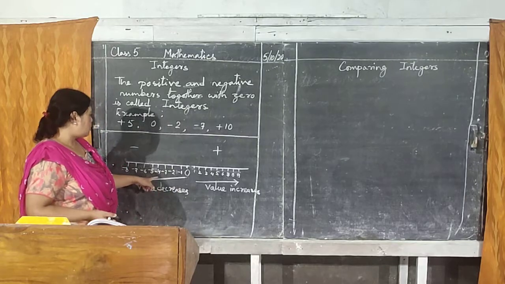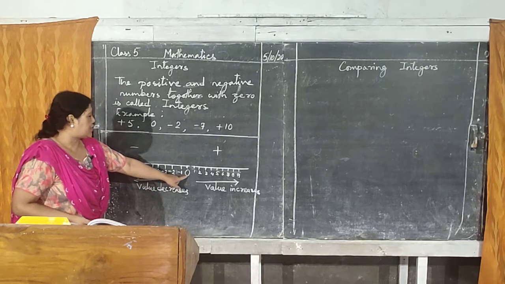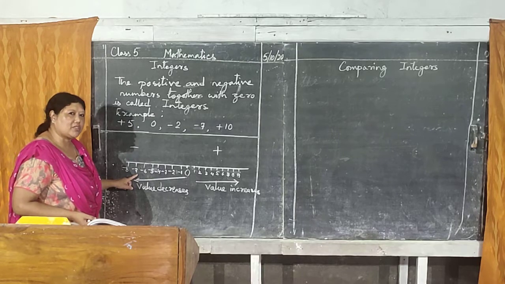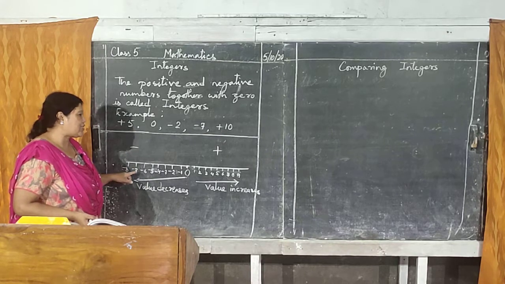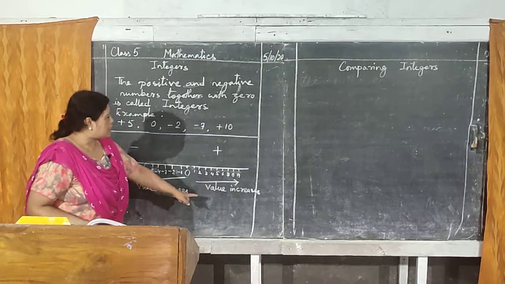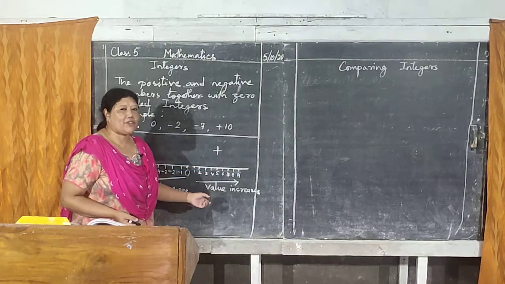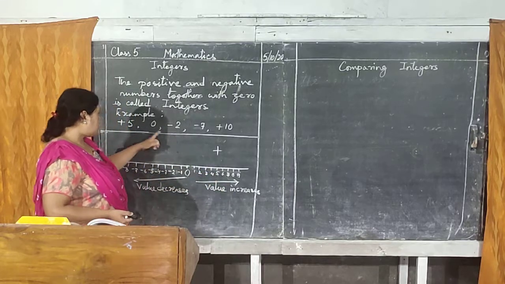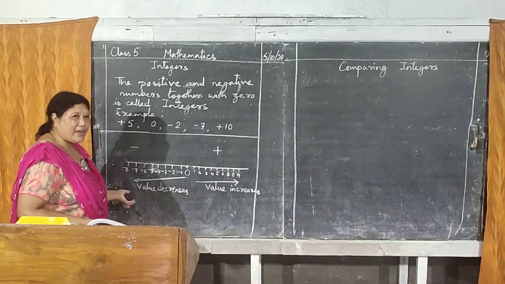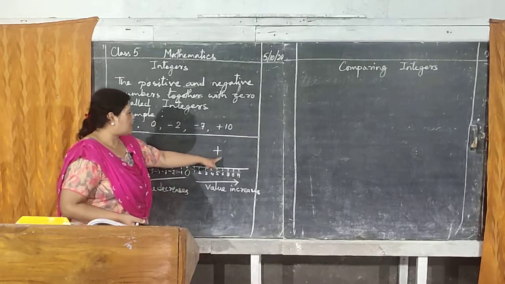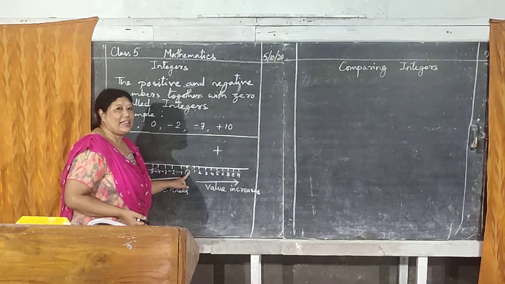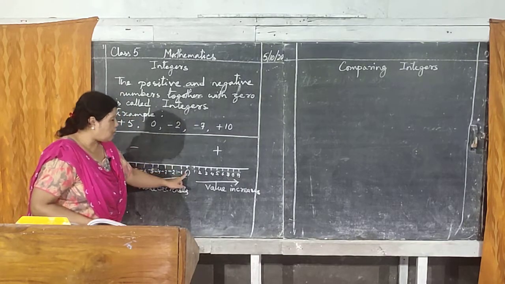So always 0 will be bigger if you compare 0 and negative numbers. Is minus 8 bigger or 0? 0 is bigger. So you compared positive numbers with each other, and negative numbers with each other. Then you compared positive with 0, then negative numbers with 0.